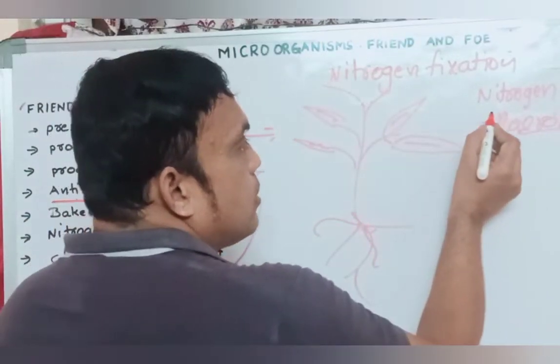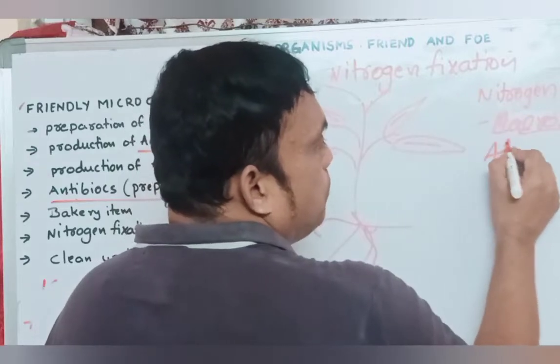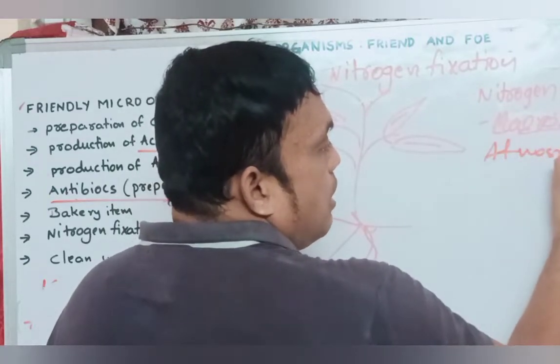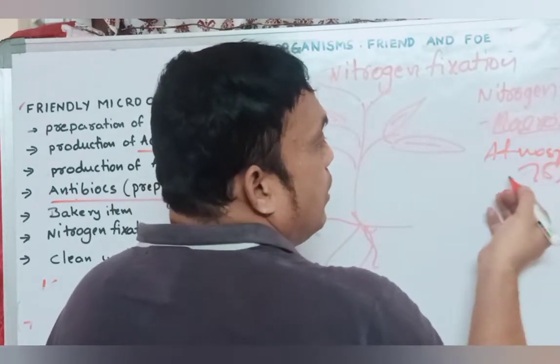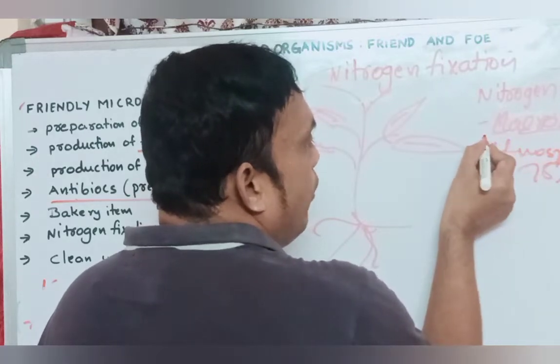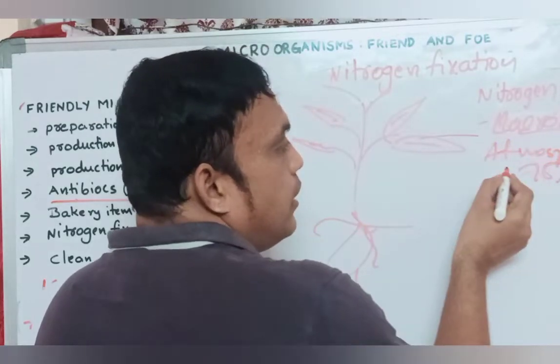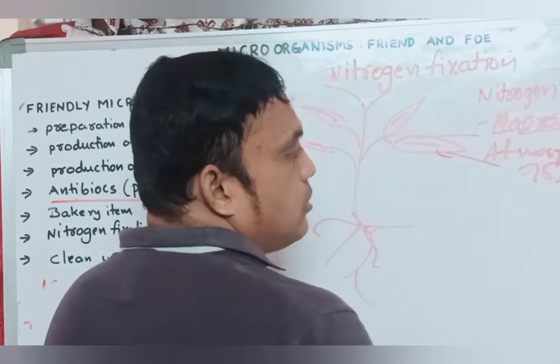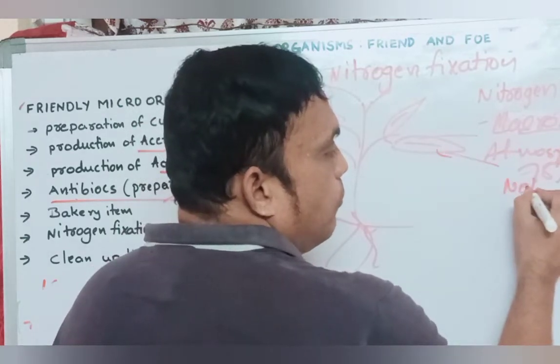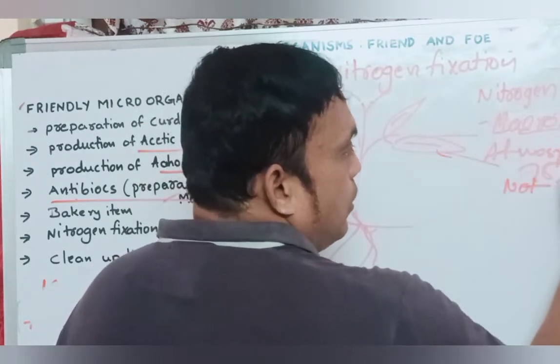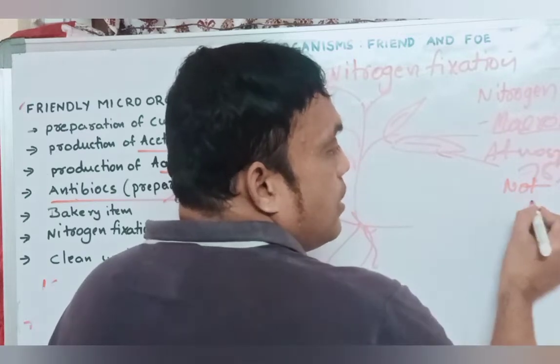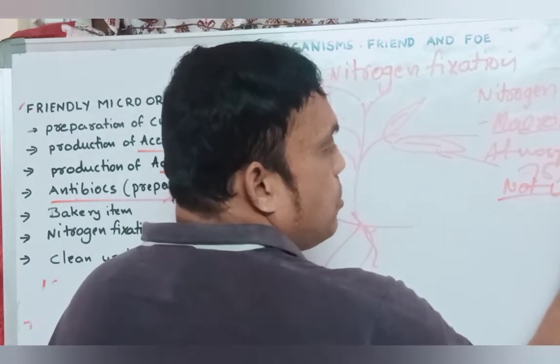In the atmosphere, 78% nitrogen is there. That nitrogen is not directly useful to the plants. Whatever atmospheric nitrogen, N means nitrogen, is not directly useful to the plants.